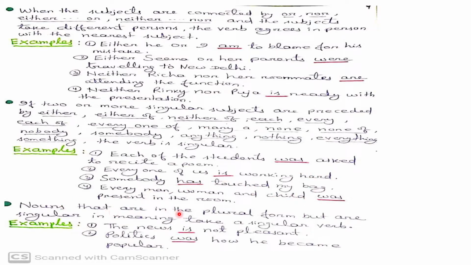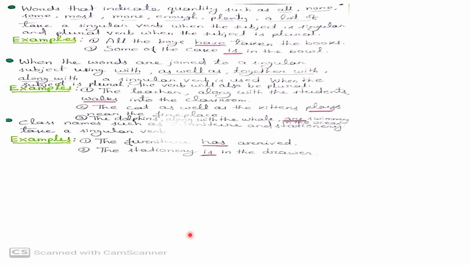Nouns that are in the plural form but are singular in meaning take a singular verb. Look at the examples. The news is not pleasant. Politics was how he became popular. The news, politics, they all are in the plural form but they are singular in meaning. So we use the singular verb. Look at the next rule.